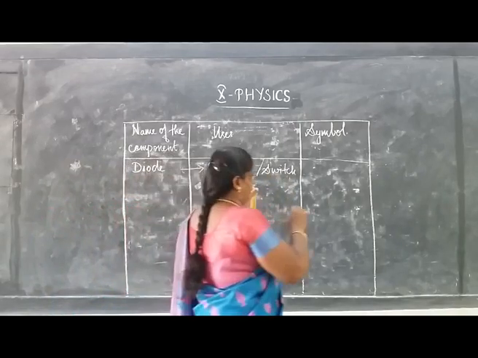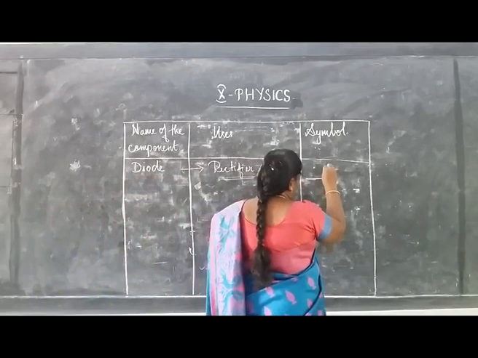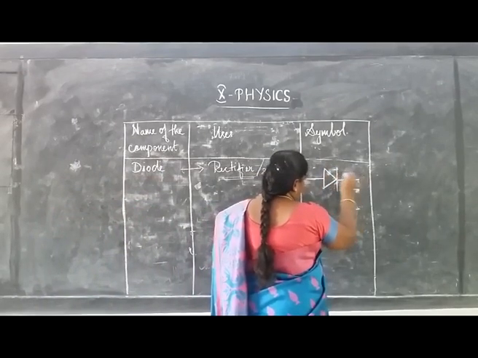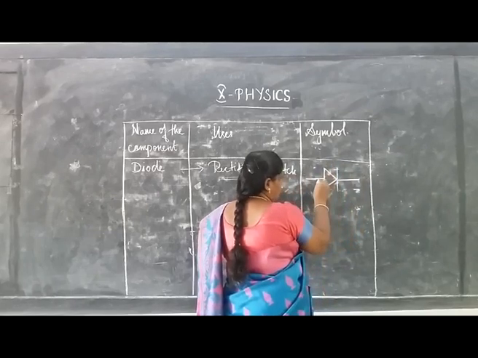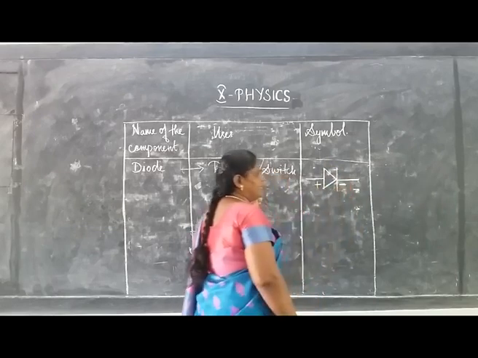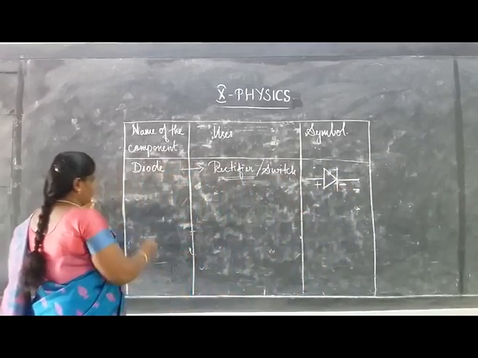And the symbol for diode is, see, the diode conducts the current in one direction. This is the symbol to represent the component diode. This is the positive terminal and this is the negative terminal.